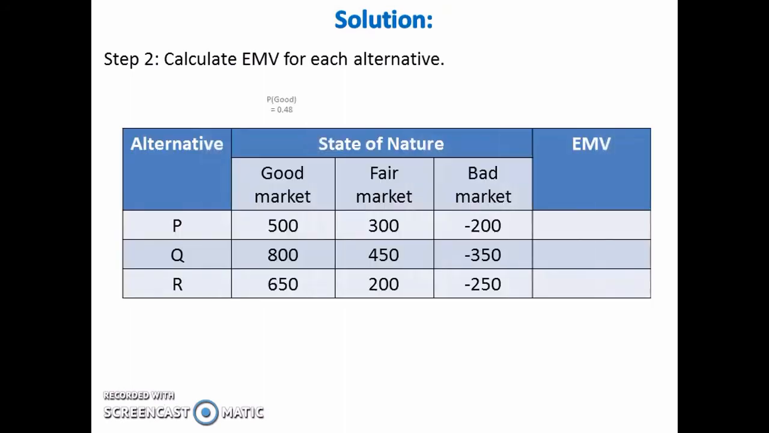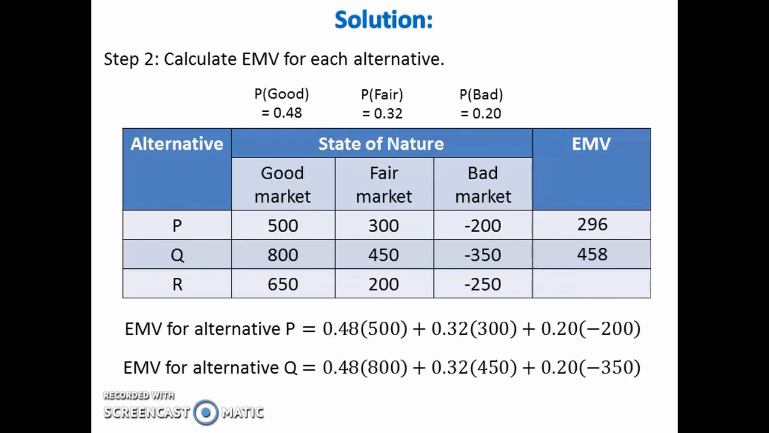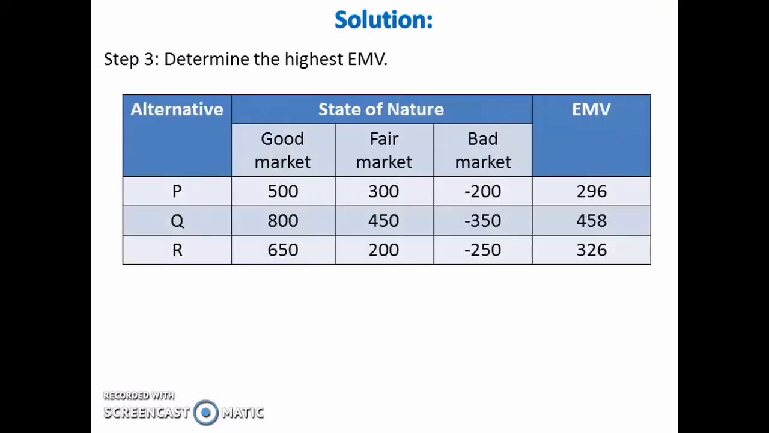Next, calculate EMV for each alternative. Here we get EMV for alternative P equal to 296, EMV for alternative Q equal to 458, and EMV for alternative R equal to 326. After that, determine the highest EMV. Here, the highest EMV is 458. Note that the highest EMV is equal to EV without PI.